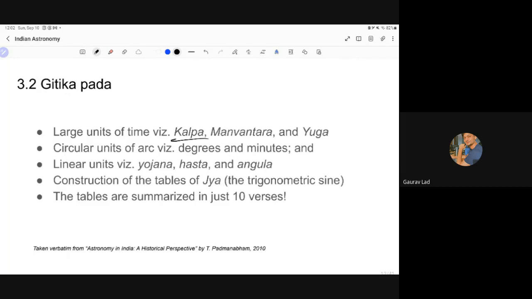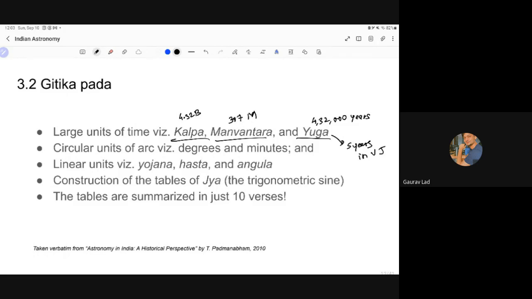So all these large units of Kalpa, Manvantara, Yuga: Kalpa is 4.32 billion years, Manvantara is 307 million years. Yuga has varying values, but this is Kali Yuga. Remember, again, in Vedanga Jyotisha, Yuga was not this high. Yuga is only 5 years in Vedanga Jyotisha.